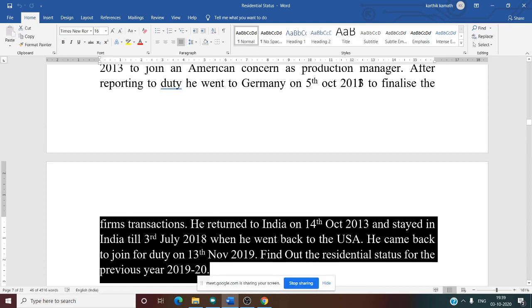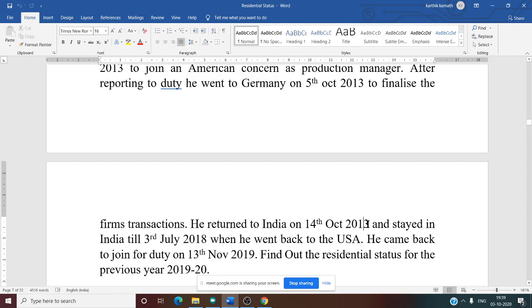That means he left India on 5th October. He again comes back on 14th October. That means for a few days he was not there in India in the month of October. Whether this is clear? He stayed in India till 3rd July 2018. That means after 14th October 2013, he stayed till 3rd July 2018. That means almost for 5 years he was there in India.